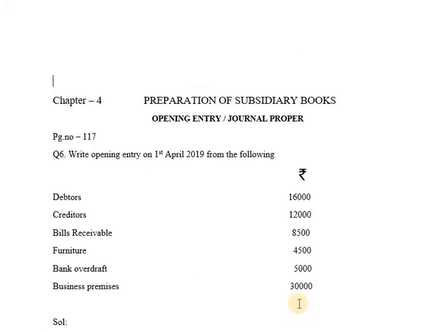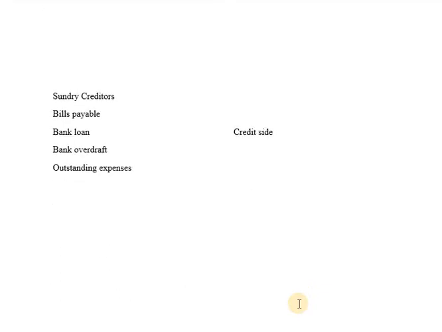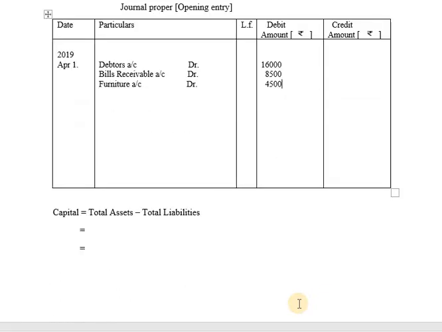Next, after bank overdraft we have business premises 30,000. Business premises is not among those 5 names. Business premises, it is an asset. It will be recorded on debit side and the amount is given as 30,000. So it will be recorded as business premises account debit and the amount is given as 30,000. So 30,000 will be recorded on debit side. So after completing all the items which are to be recorded on debit side, now you will be writing the items which are to be recorded on credit side.